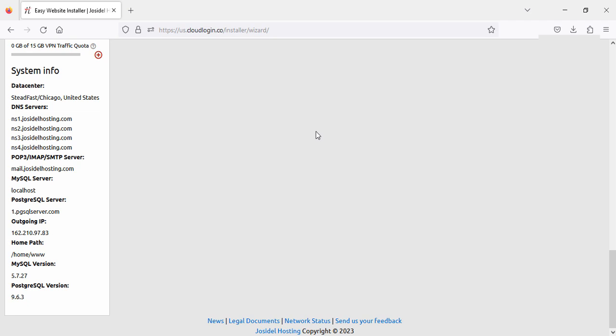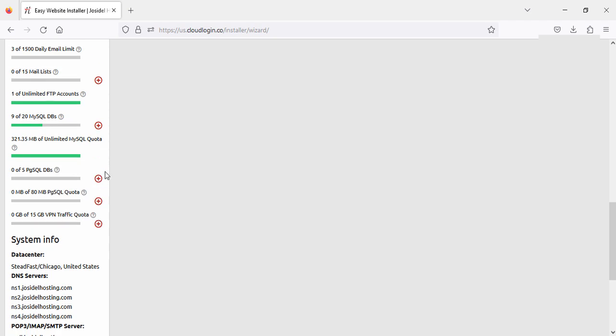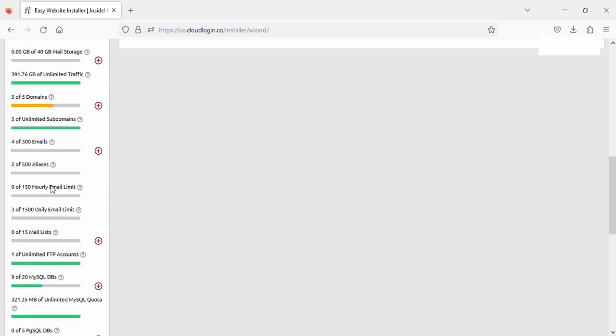Left hand side you can find more information about your server, MySQL, versions, IP addresses, processors, and so on. If you want to add or upgrade, you need to click on this red click, which is kind of plus.